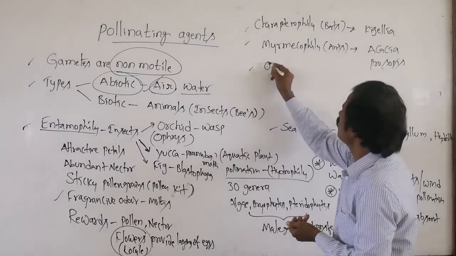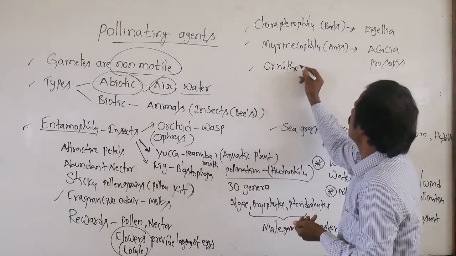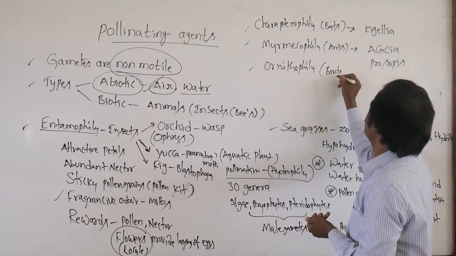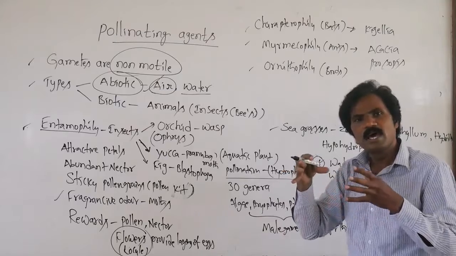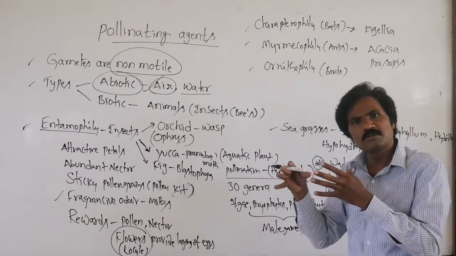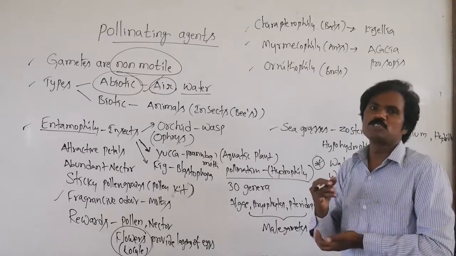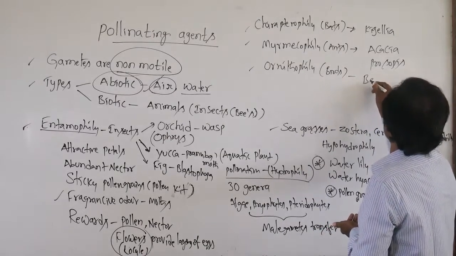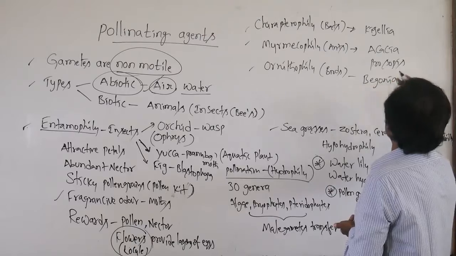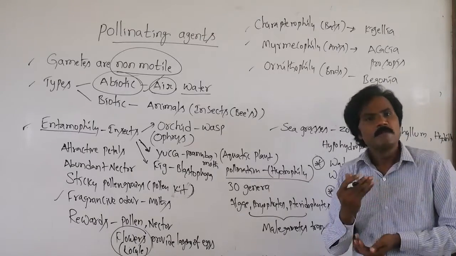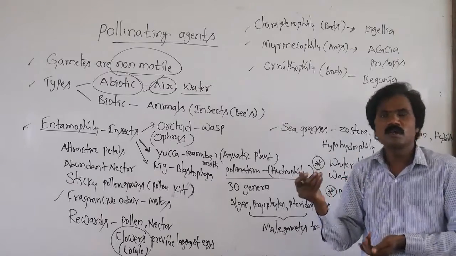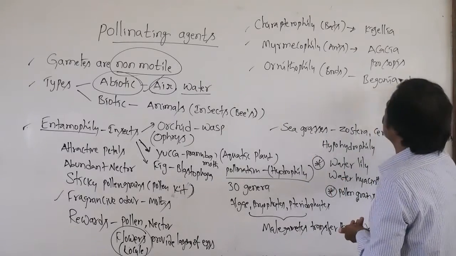Then ornithophily, the pollination takes place through birds. Birds in that sense, sunbird as well as hummingbird as well as honeybird. Like Bignonia, Bauhinia, such types we commonly observe.